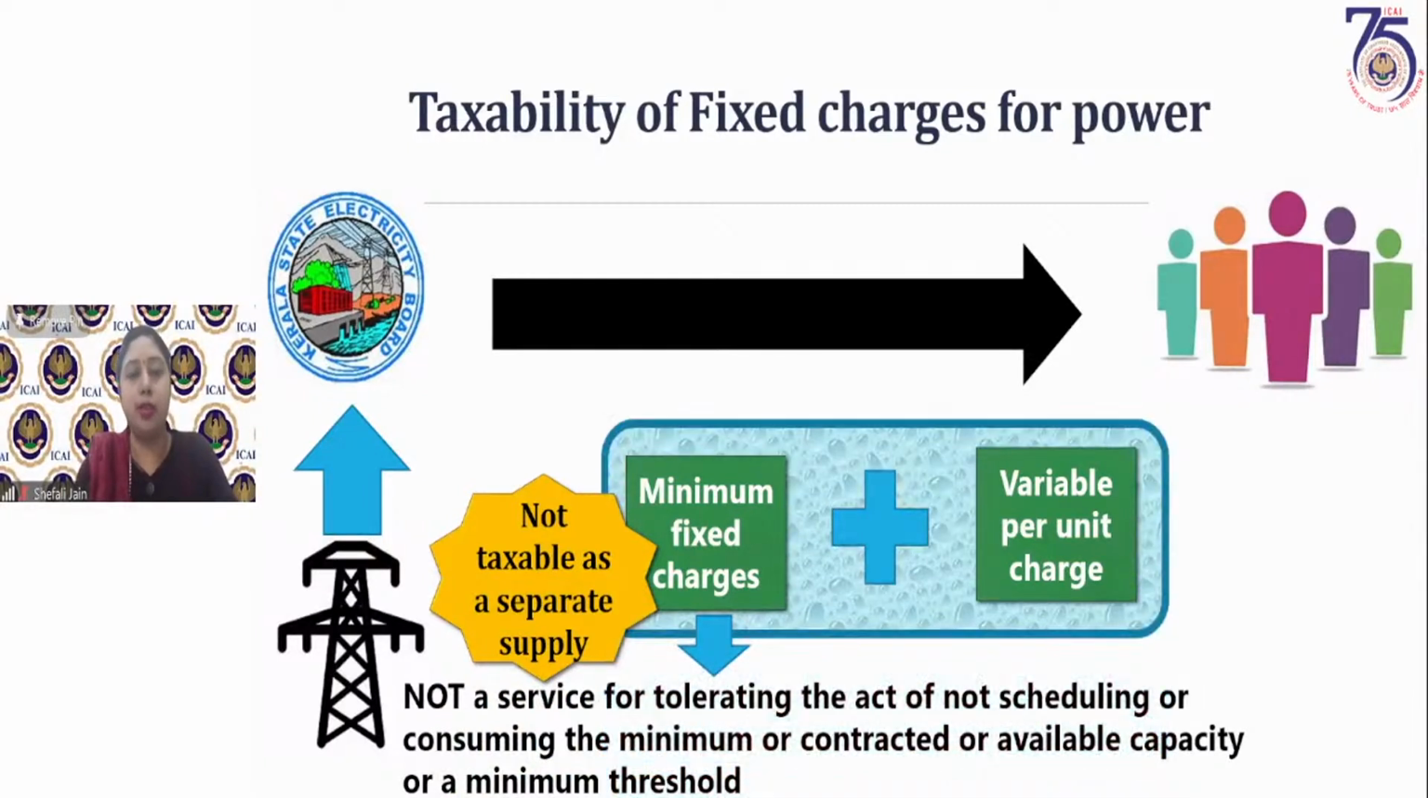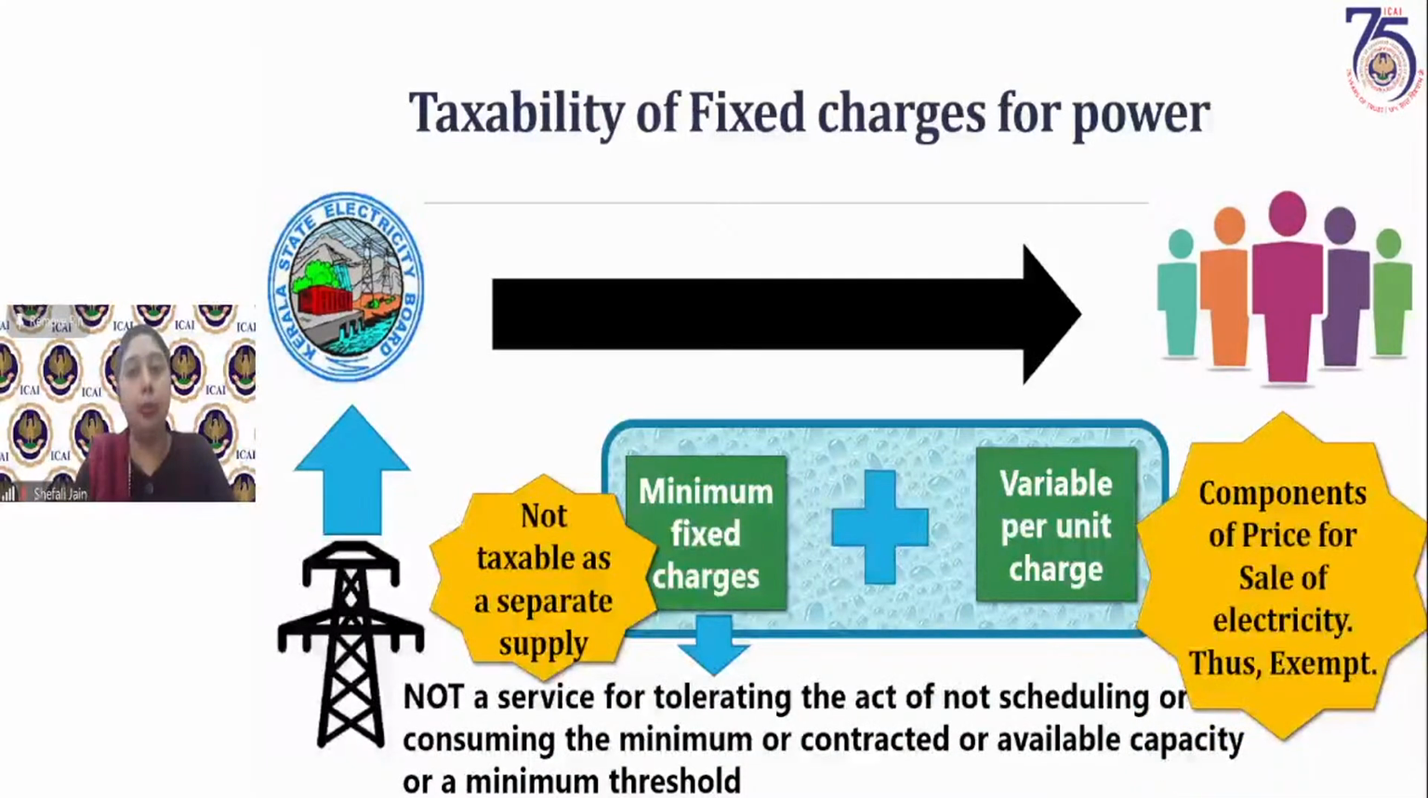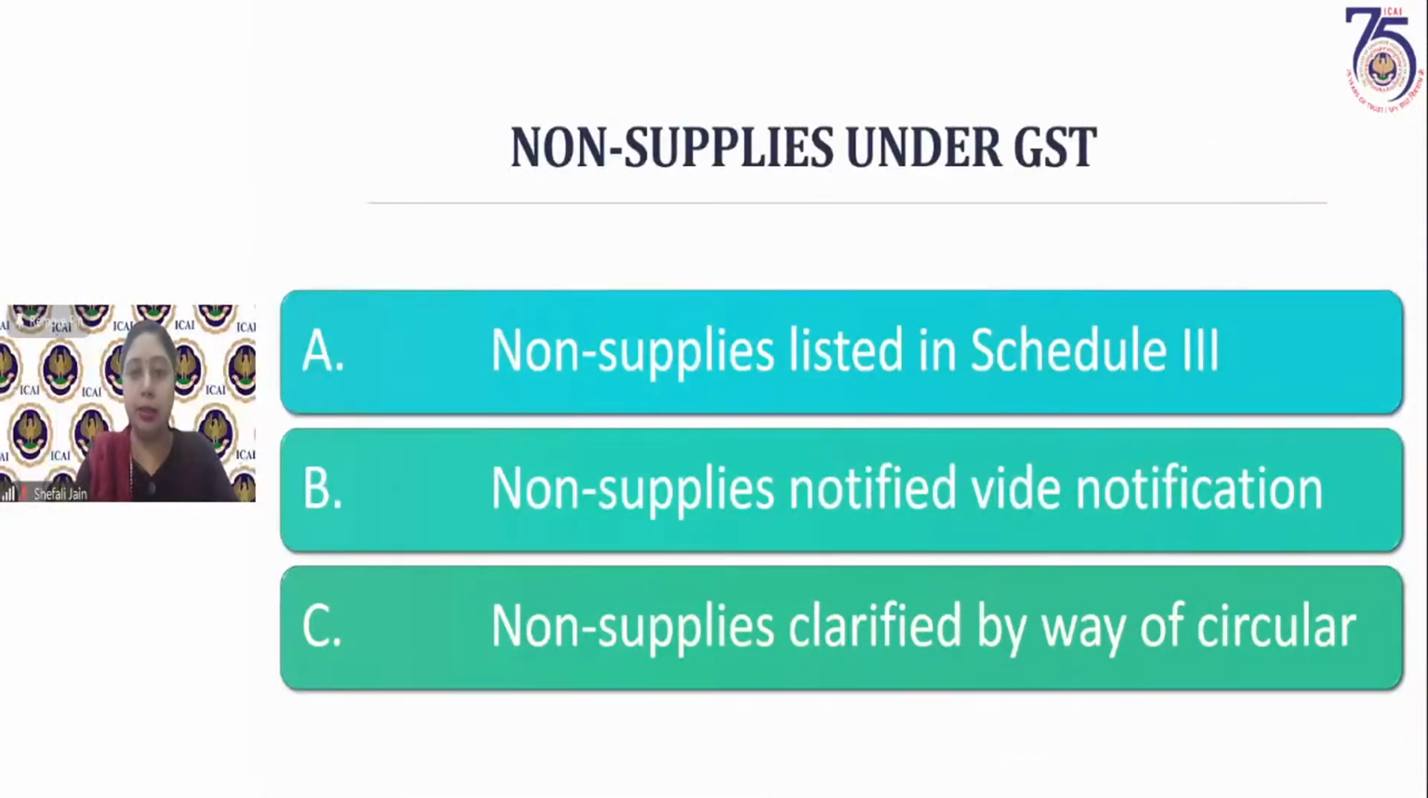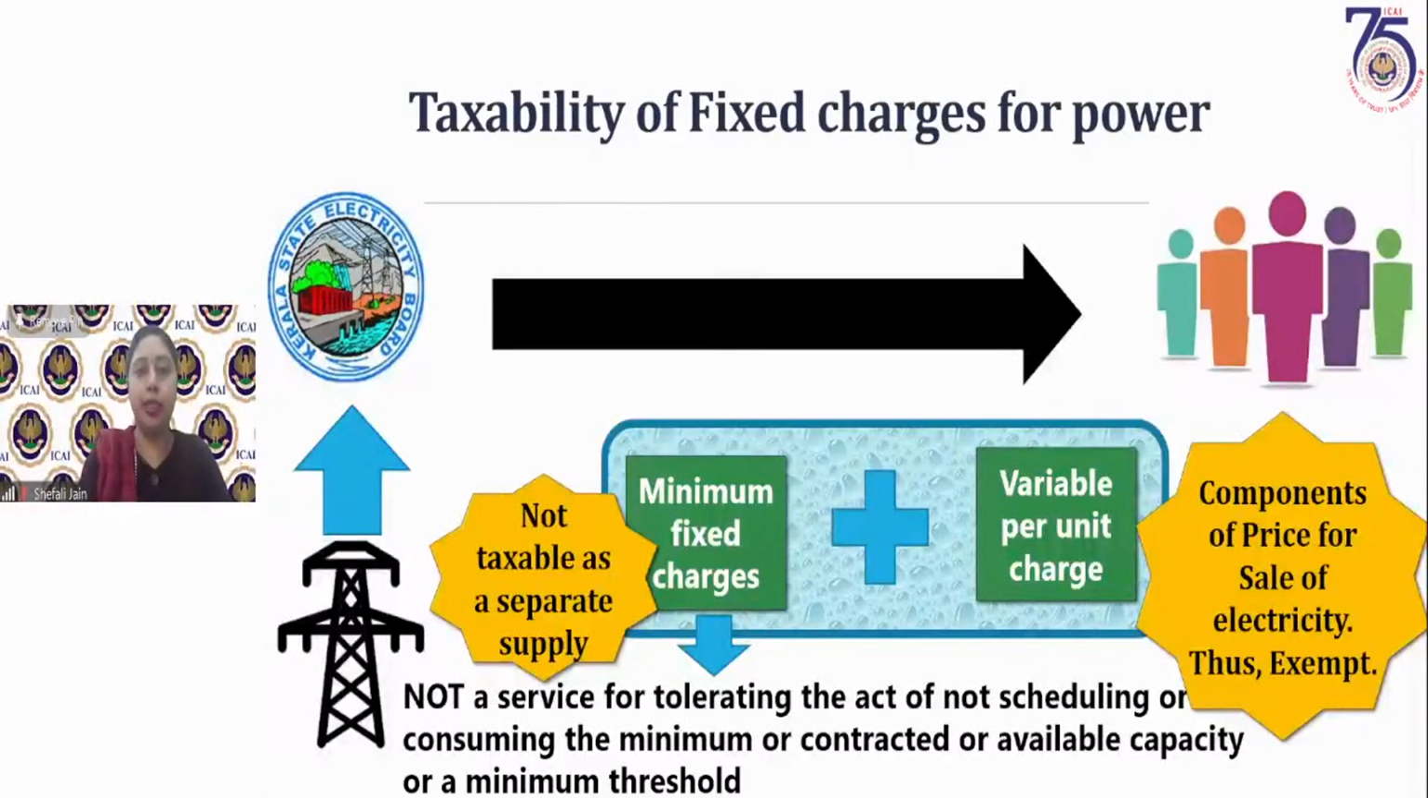And both these charges, minimum fixed charges plus variable per unit charge, are a component of the price for sale of electricity. Therefore, they are also exempt, because electricity is exempt, and consequently these two charges are exempt. So this minimum fixed charge is not a service of tolerating the act of not consuming the minimum contracted amount or minimum threshold. I hope these two clarifications, these two points, are now clear to you.